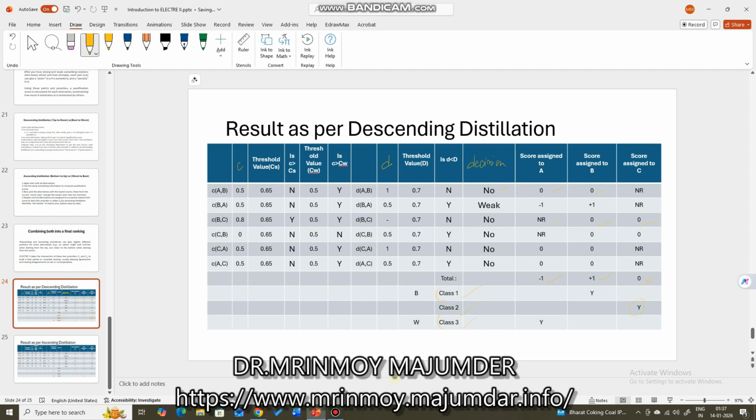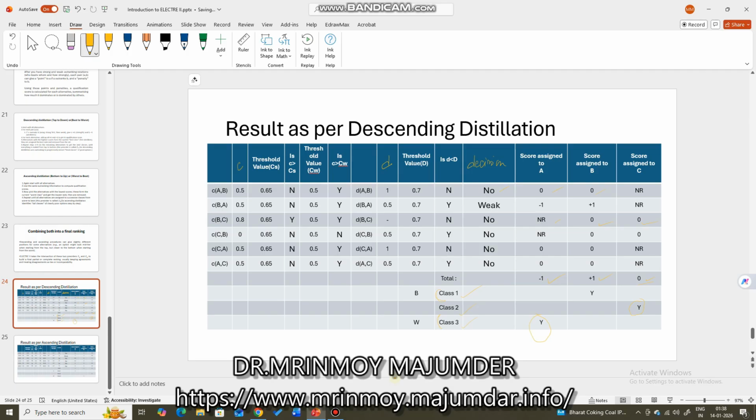Certainly it is negative, and it is the third best value, because within -1, +1, and 0, +1 is the best value, 0 is the second best value, and -1 is the last best value. So class 3 is assigned to alternative A.